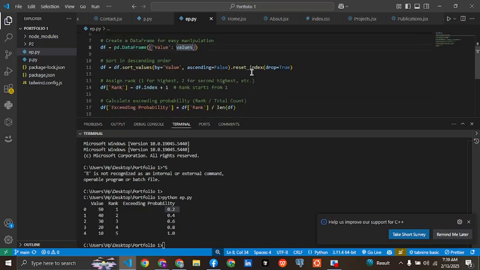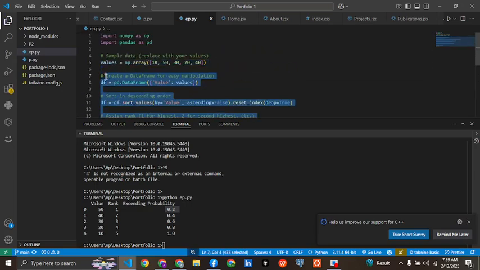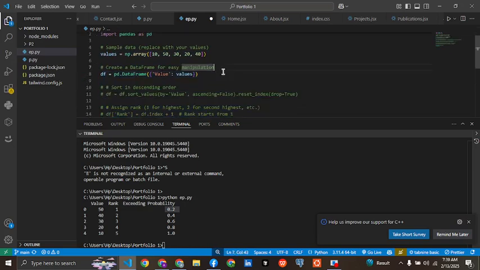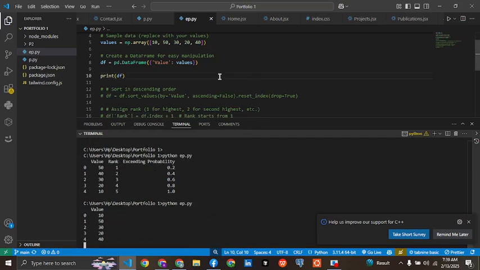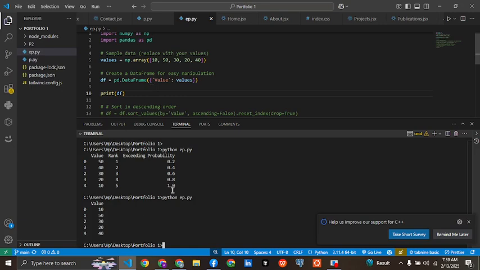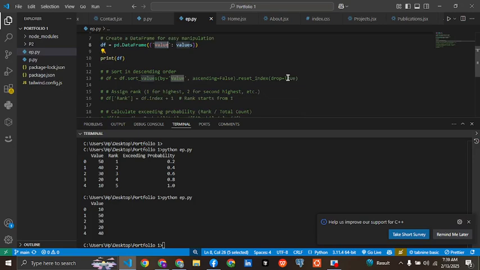Okay, let's say we print the df here and see what it gives us. It shows the value column and the values here. We are sorting here by descending order.